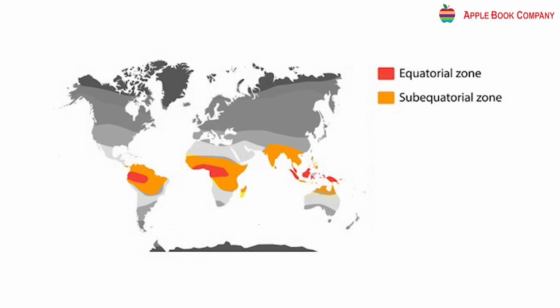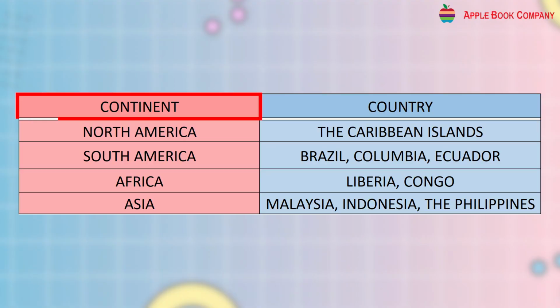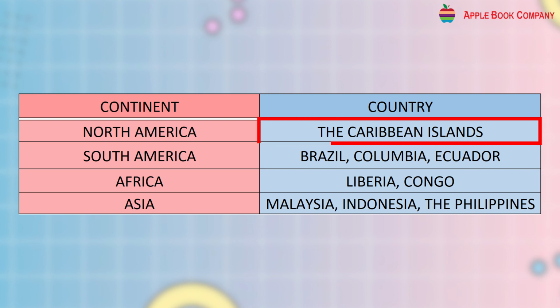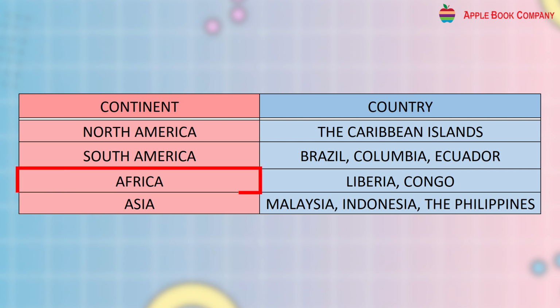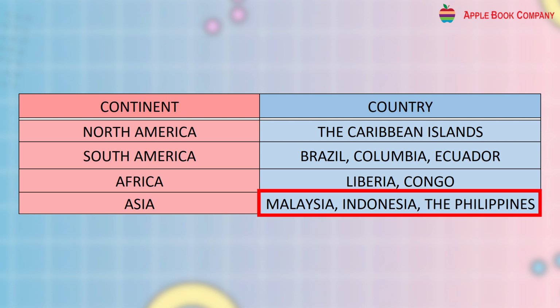Area. The equatorial belt spans all continents as shown in the table below. You see continent, country. North America, the Caribbean islands. South America, Brazil, Colombia, Ecuador. Africa, Liberia and Congo. Asia, Malaysia, Indonesia and the Philippines.